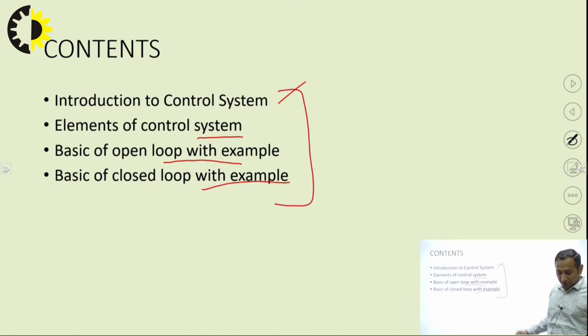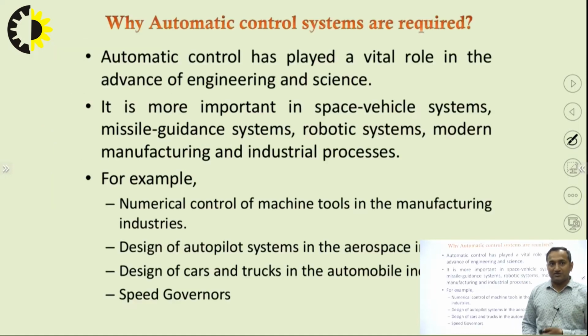Now let us start with what we understand by control system. Before starting, we will see what an automatic control is with the help of examples. Why are automatic controls required? As I have told earlier, we gather information from the surroundings with the help of electrical signals from the sensors. Then the controller decides. Now you must be thinking about what exactly the controller looks like.